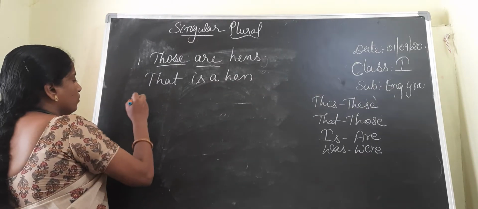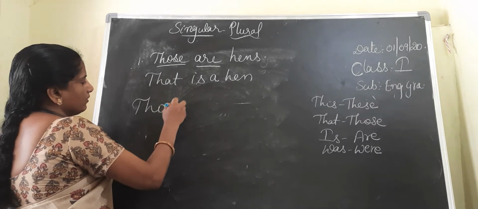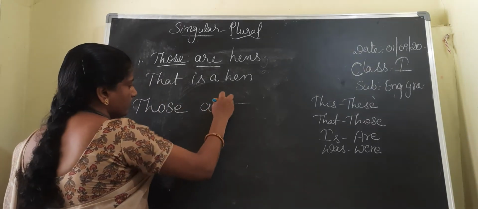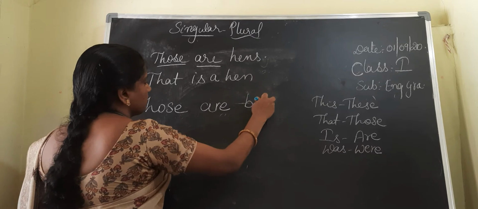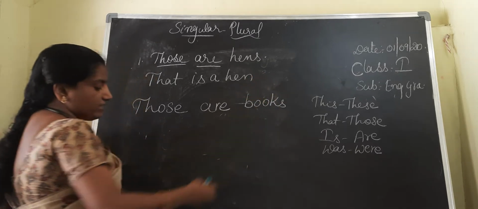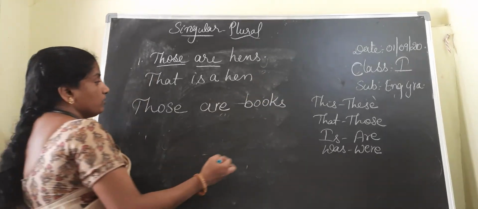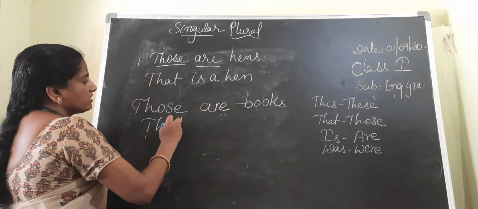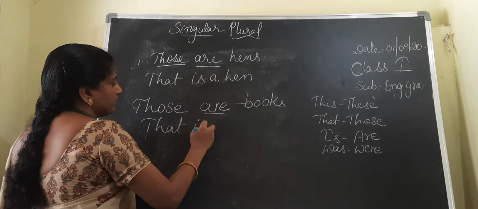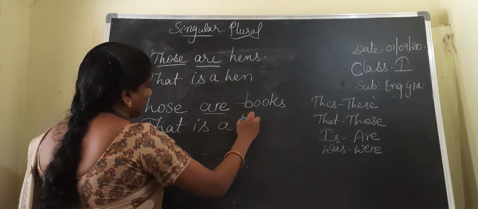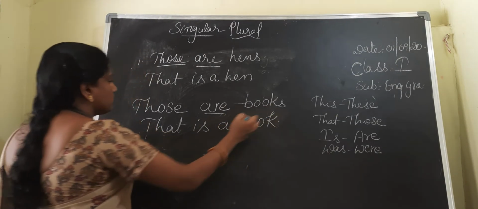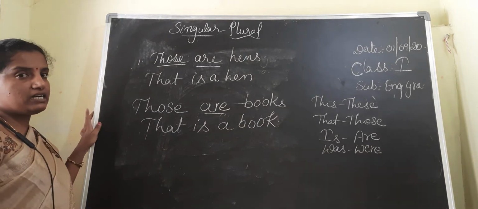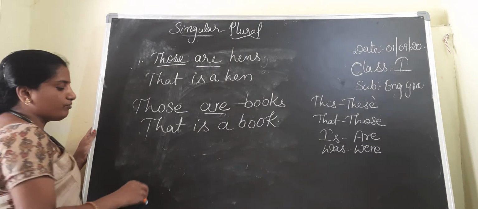Next, those are books. Suppose this is given to you: those are books. The singular word for those is that. The singular word for are is is. A book. That is a book. So in this way I am writing the plural form into the singular form.